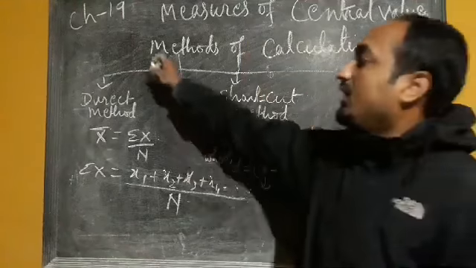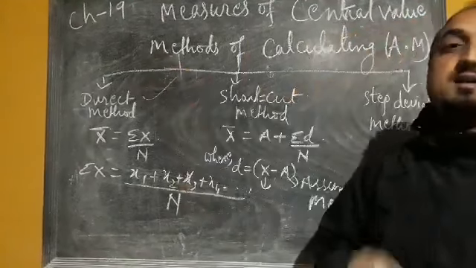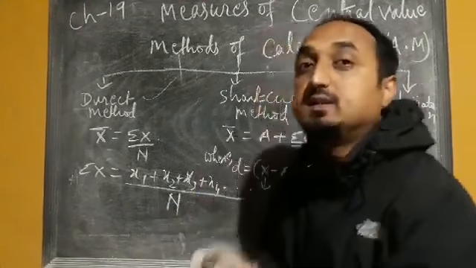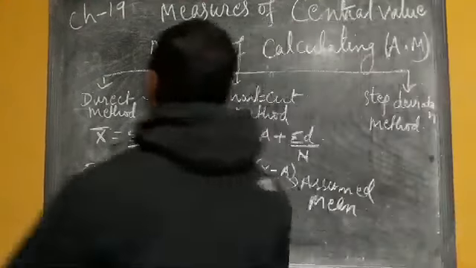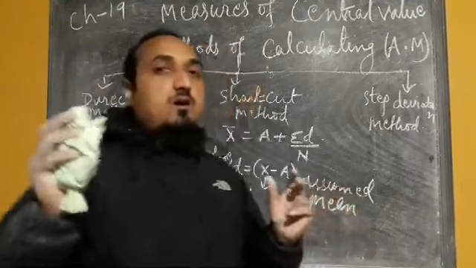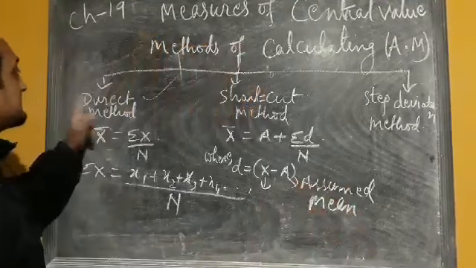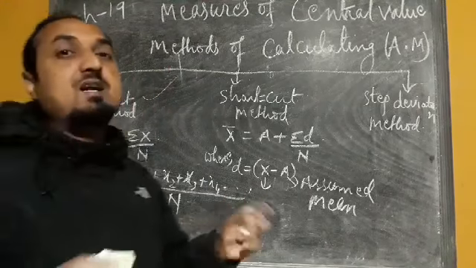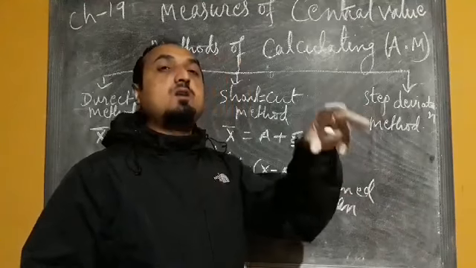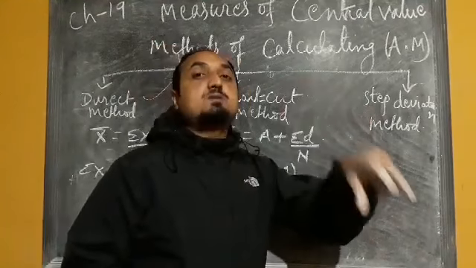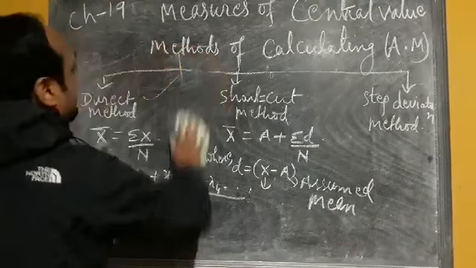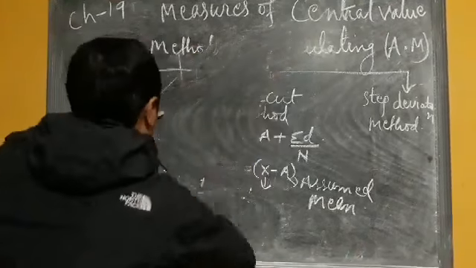Today I will solve one problem related to the direct method, where the observations are given and frequency is not given. That is for an individual series. I am going to calculate one arithmetic mean by using this direct method for an individual series. In the case of an individual series, only the items in the series will be given, and on the basis of that we have to calculate the value of arithmetic mean.